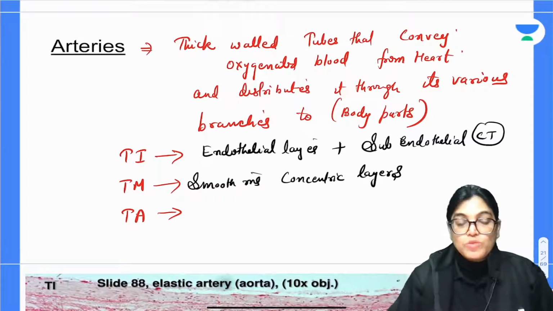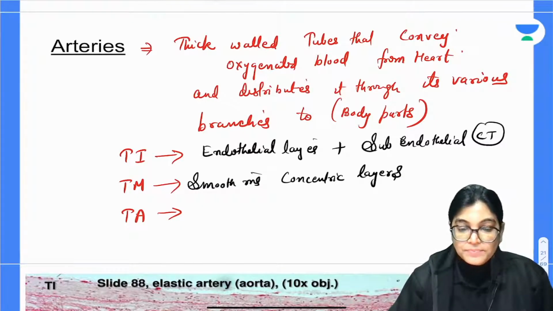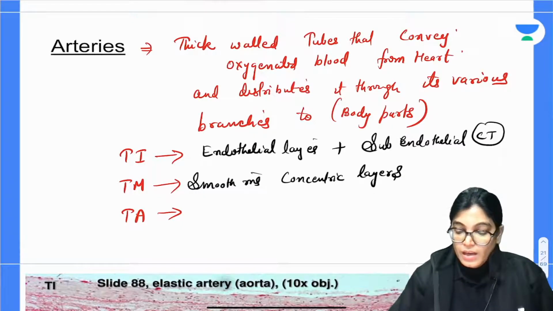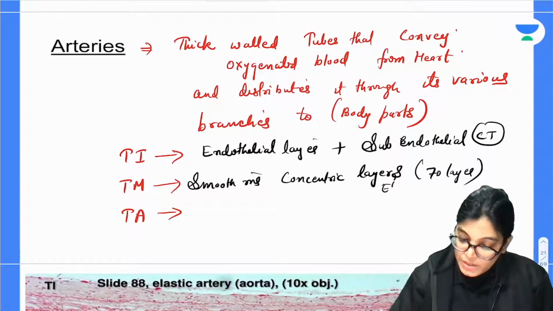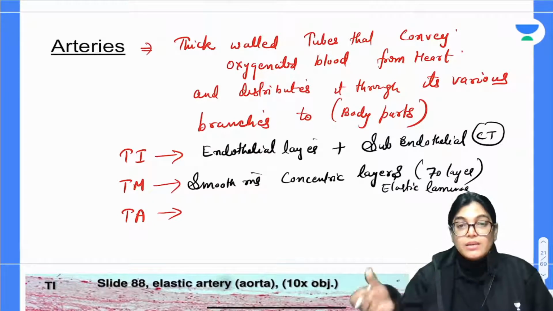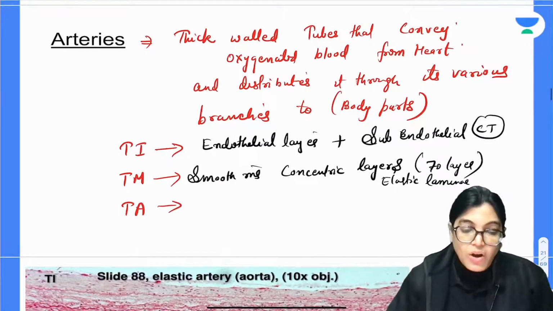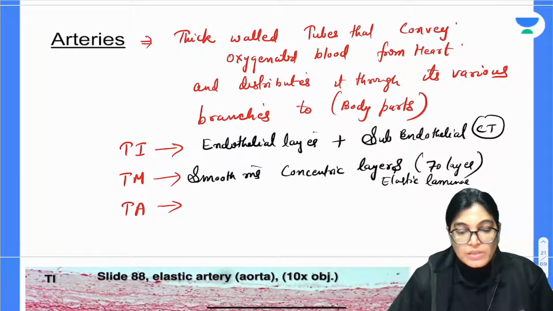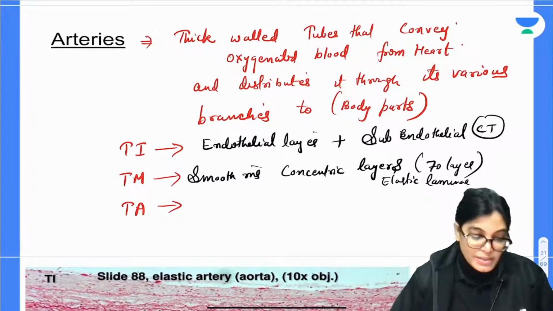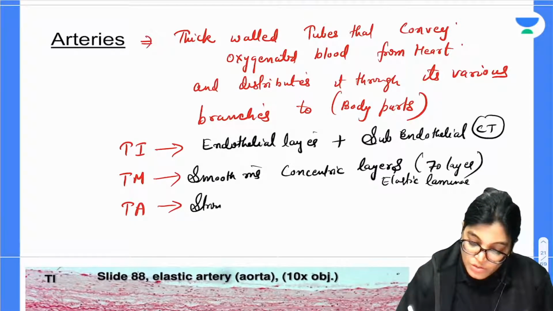It consists of smooth muscle concentric layers and elastic laminas, elastic tissues and laminas, mainly 70 layers of elastic laminas are also there. And if I talk about the external layer, that is Tunica Adventitia or Tunica externa. So here the Tunica Adventitia, the outermost layer, is the strongest. Altogether we can say it is the strongest of all the layers.